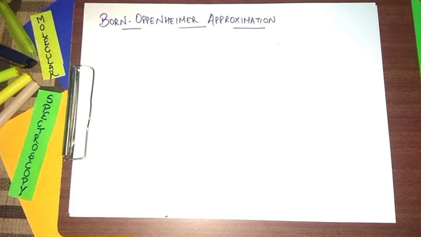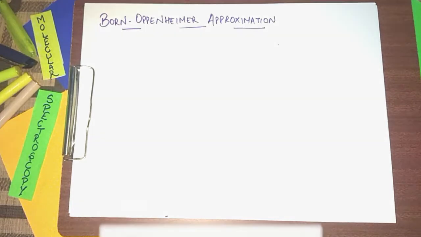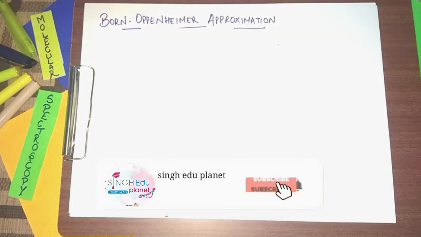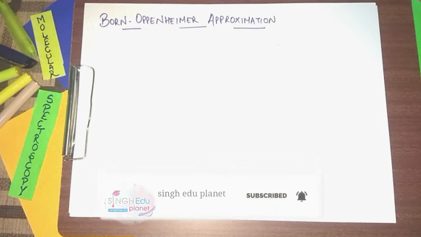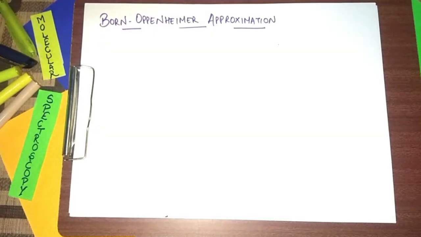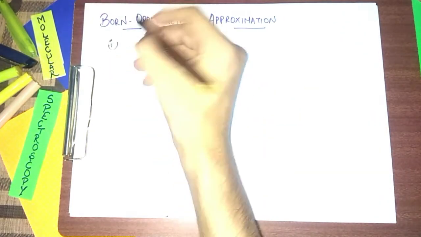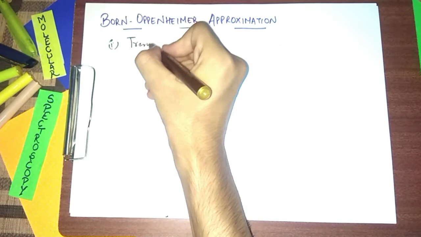In this video, we will discuss the Born-Oppenheimer approximation. Before discussing this, let us discuss what types of energies a molecule possesses. The molecule possesses 4 different types of energies. The first is translation energy. What is translation energy? The translation energy is the energy due to straight line motion of the molecule.